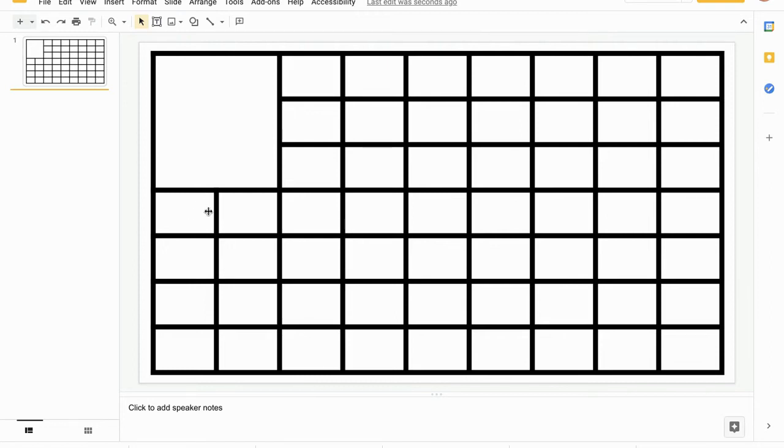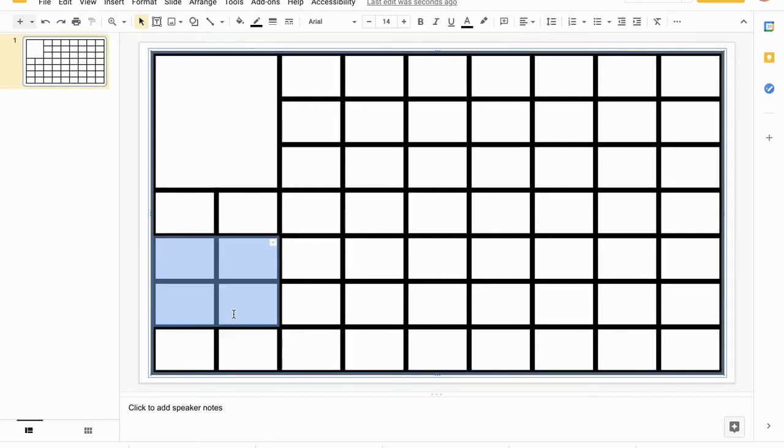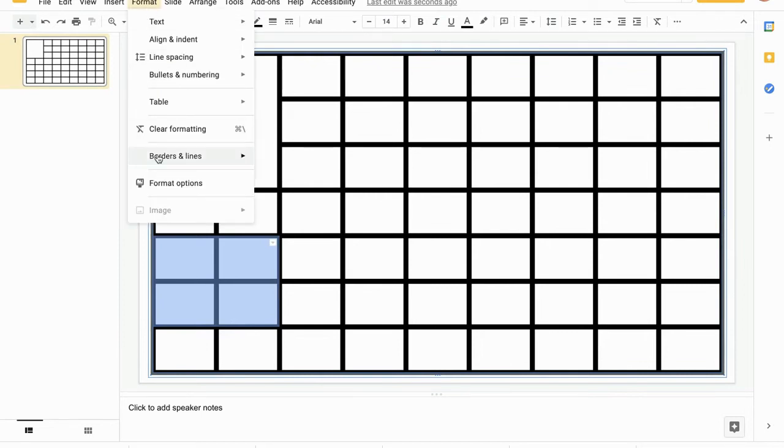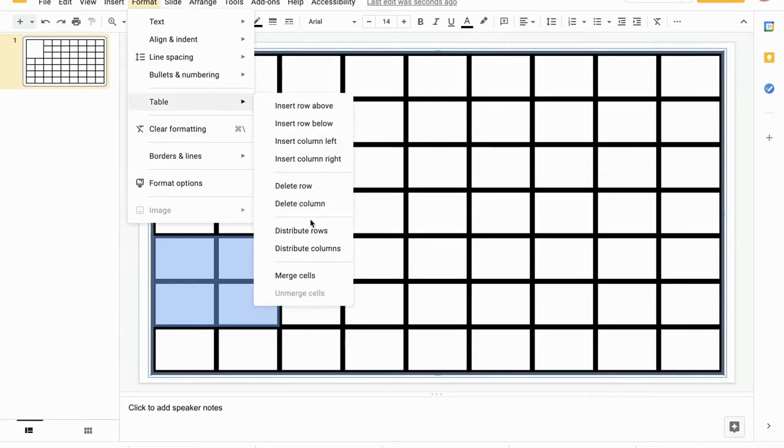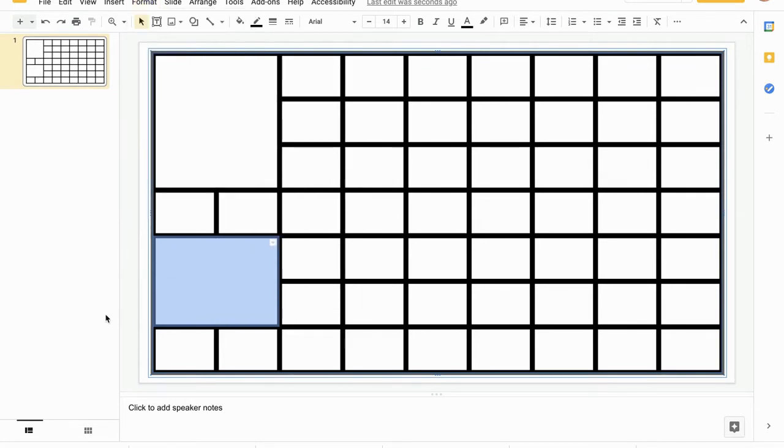Now, when I let go of that, I now have a very big open space. I might leave these 2 little guys here as small cells, but let's do these ones here. I'm going to do the same thing. I'm going up here into Table and down here to Merge cells.